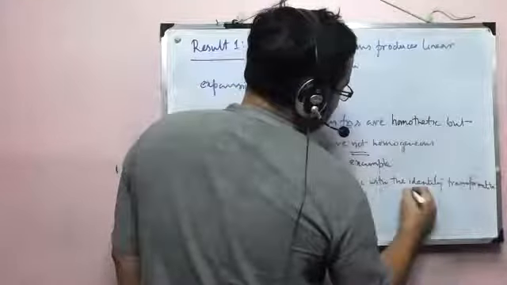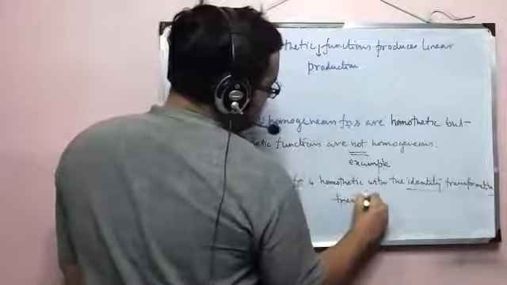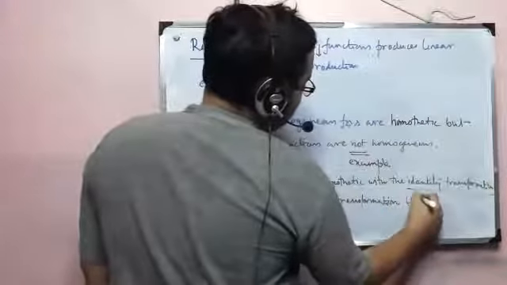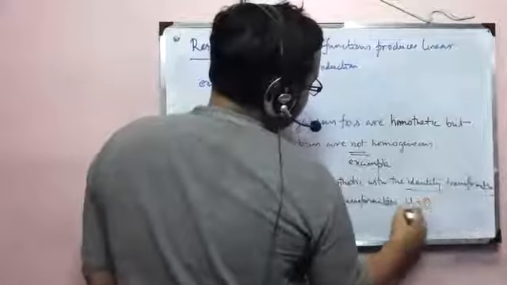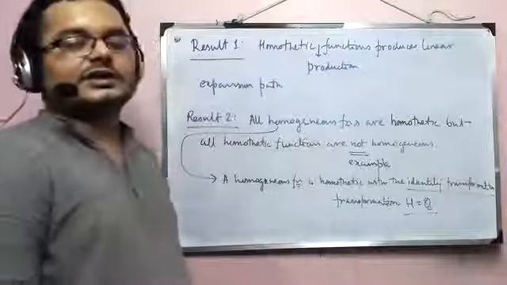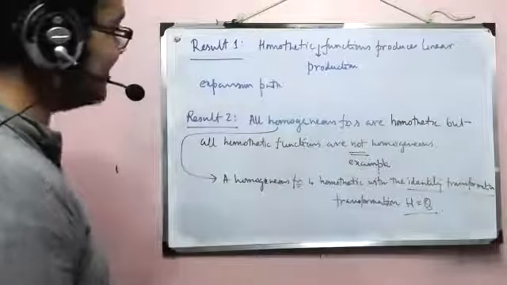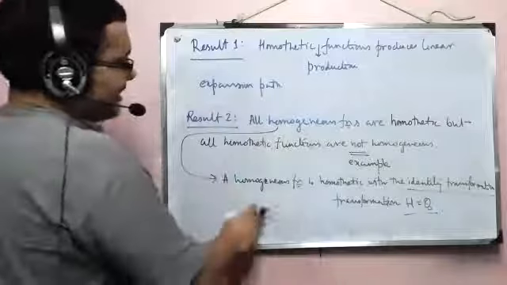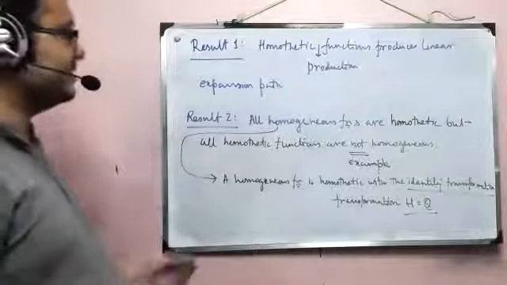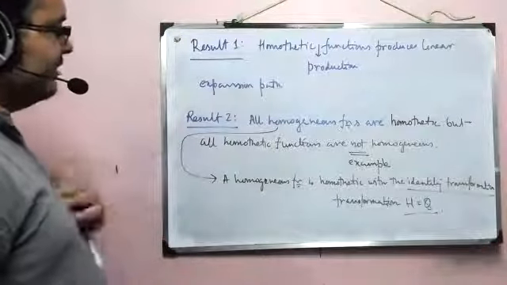So without writing identity transformation, you can write, which is better actually, with the transformation H, which represents our homothetic, equal to Q. So identity transformation, basically I keep the same function. Okay, because that's a positive monotonic transformation always. So this is quite trivial. That trivial scenario proves that all homogeneous functions are homothetic, and we have seen for the Cobb-Douglas one that not all homothetic functions are homogeneous.